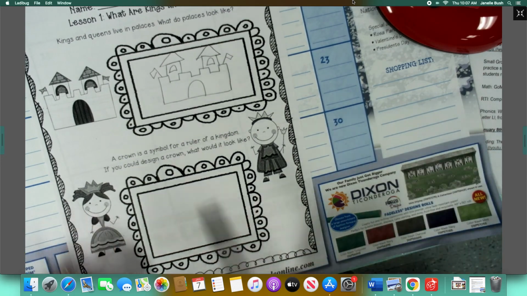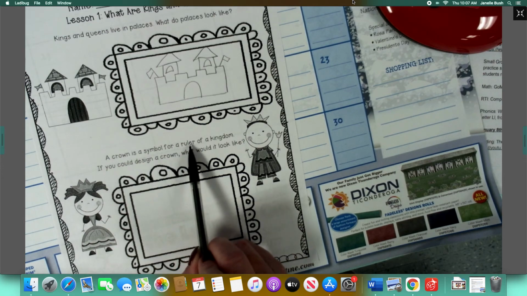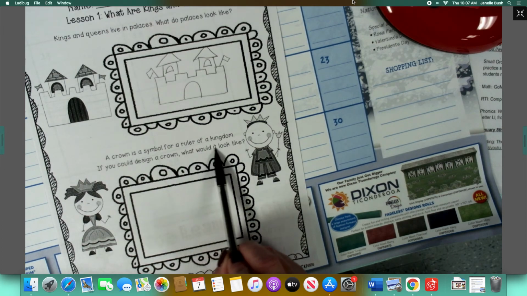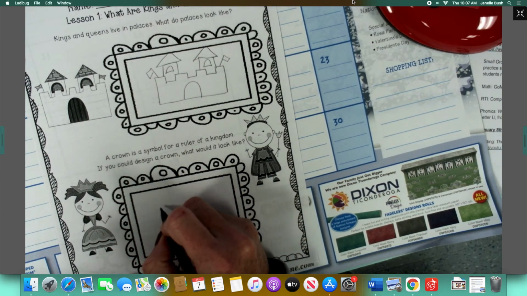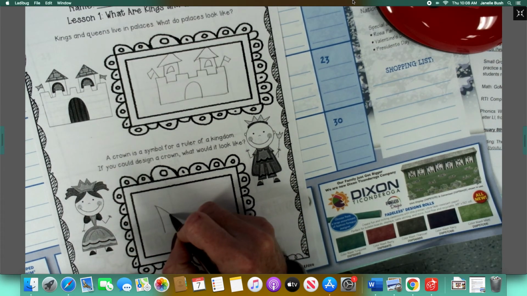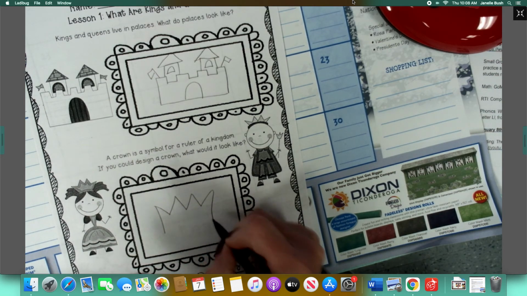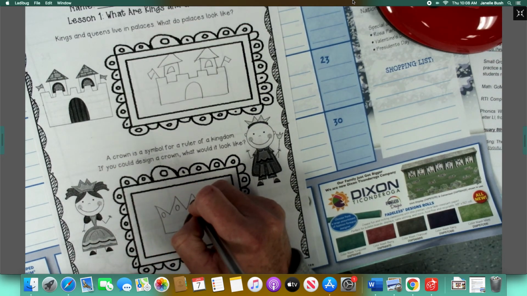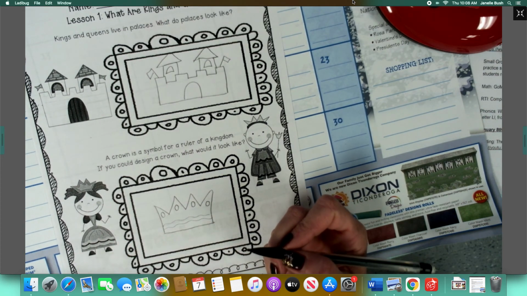Okay, so down at the bottom, it says, a crown is a symbol for a ruler of a kingdom. If you could design a crown, what would it look like? So down here in this box, you're going to design your own crown. So my crown would probably look like this if I could design it. And then, of course, I would put big jewels on it. But you can design your crown any way that you would like.